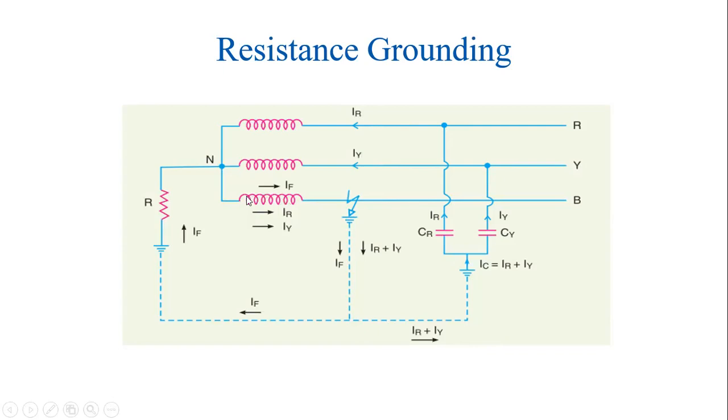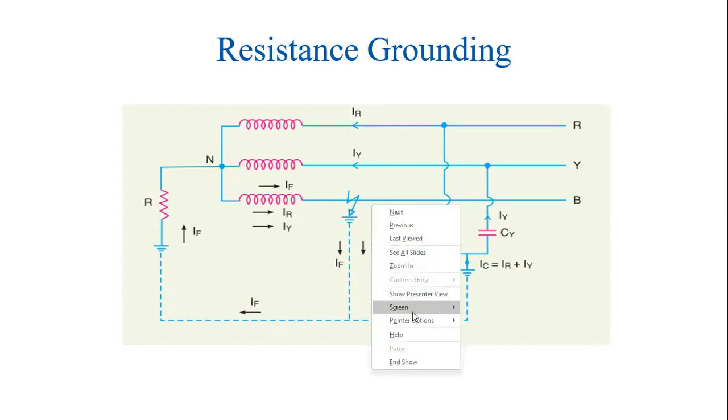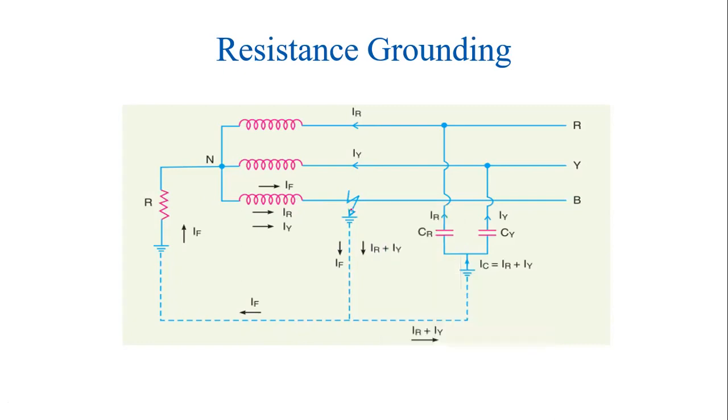Similarly, the current from the faulty phase, IF, will be flowing from phase B towards the faulty point, and then this current will be flowing through the resistance R. Therefore, from this faulty point F, there are three currents: IF, IR plus IY.